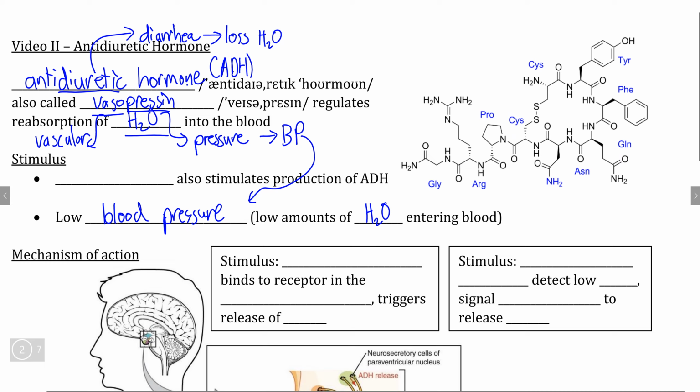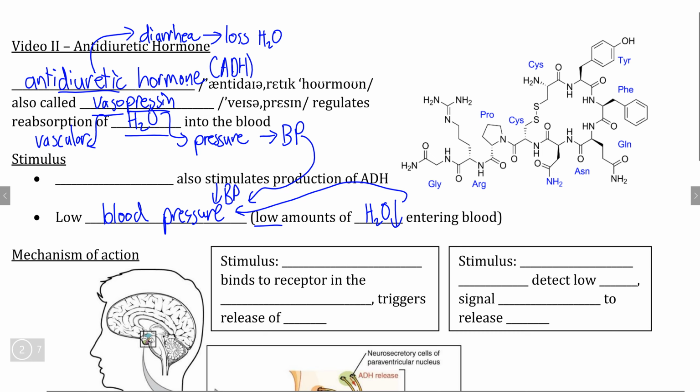The more water there is, the higher the blood pressure is, because the more force the liquid exerts on the insides of the blood vessels, and therefore if we have a low amount of water, that corresponds to not as much volume of the blood, and therefore a low blood pressure that needs to be rectified.